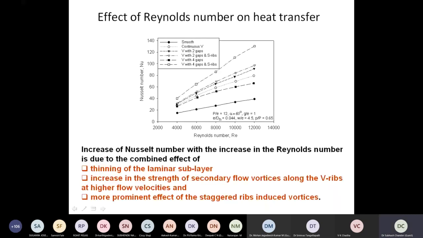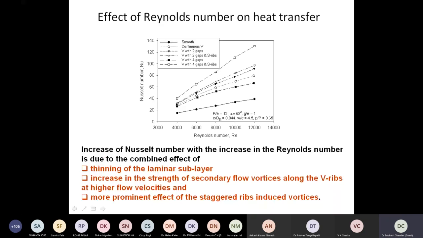So this slide shows that as the Reynolds number increases, the Nusselt number increases. We are increasing the flow rate by opening the gate valve of our blower. So we were handling the flow of air into the duct by controlling the gate valve. So the Nusselt number increases with the increase in Reynolds number.